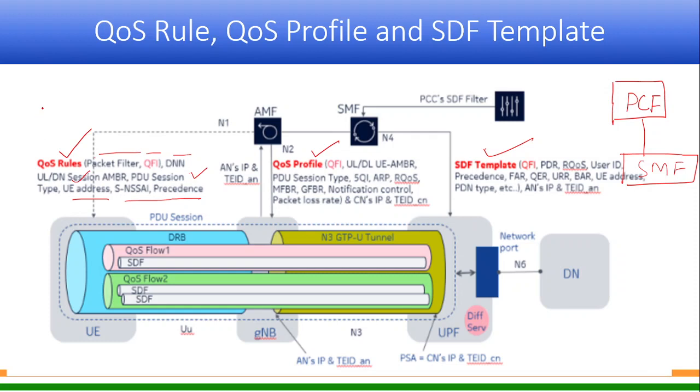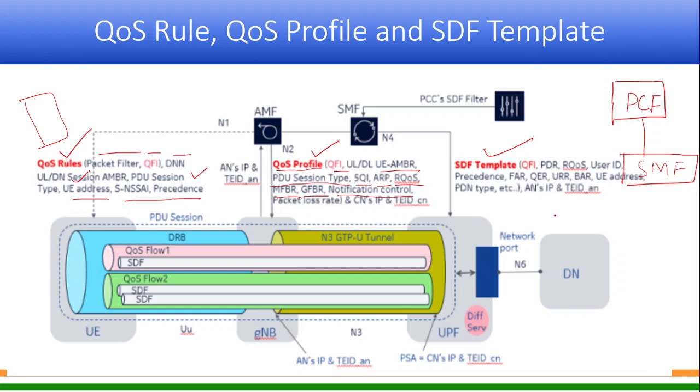And this goes to your UE, your mobile phone or any device. And then the QoS profile, which I said goes to the gNodeB. So here also there will be a QFI, which quality of service flow ID it is. What is the UE AMBR? I will discuss this, don't worry, these are just names. What type of PDU session it is, what is the 5QI value, what is the ARP, what is the reflective QoS, what is the maximum flow bitrate, what is the guaranteed flow bitrate, whether notification control is enabled, and so on.